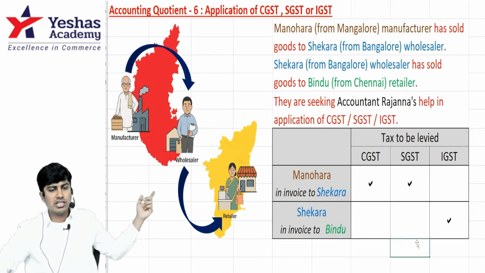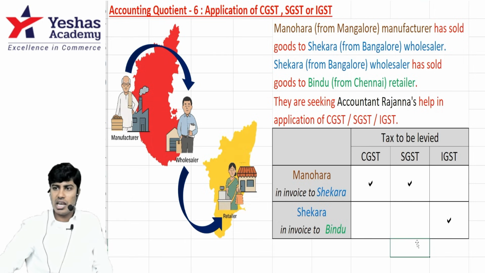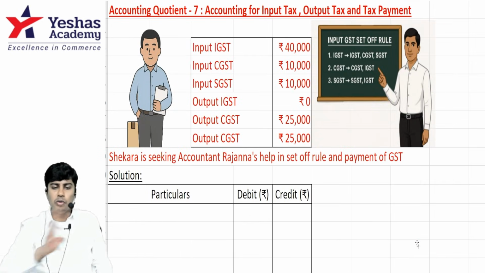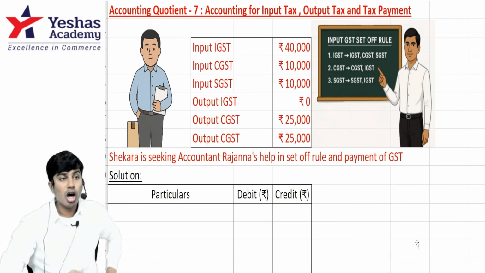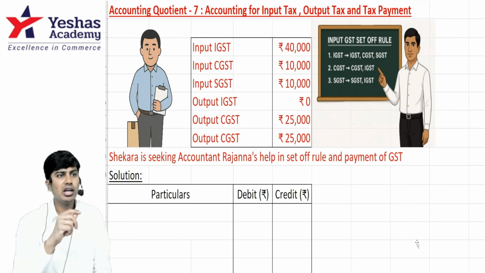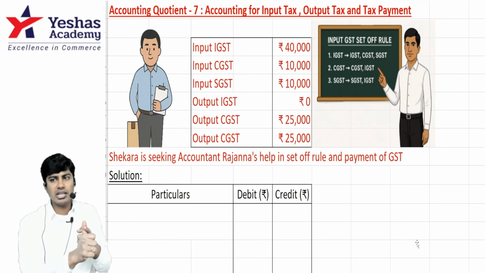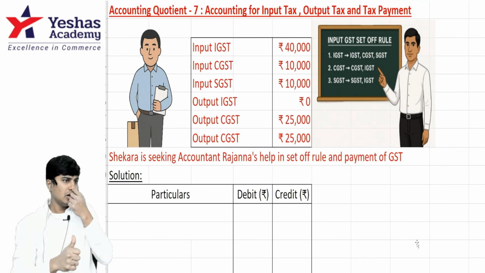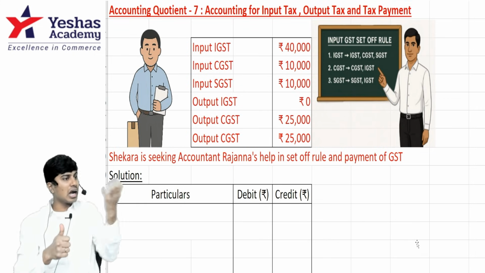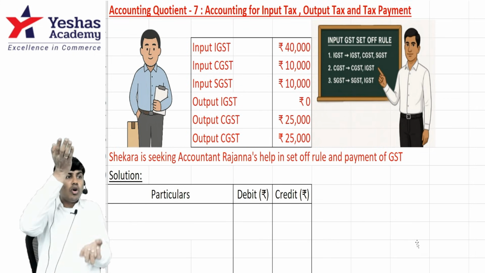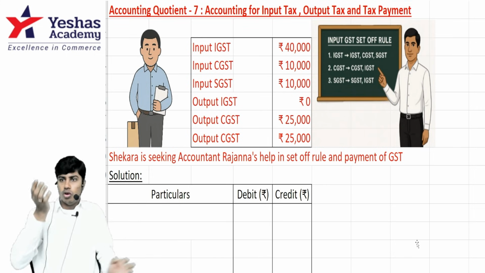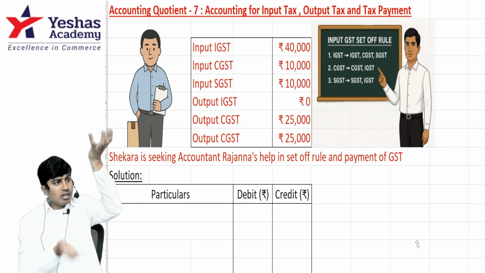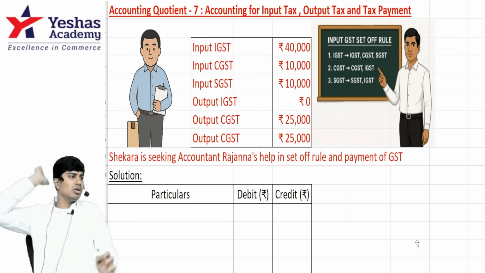You got AQ6? Can we go to AQ7? Last one. Input and output need to be adjusted. How do we adjust? Input is the money that we've already paid. Output is the money that we have now collected. If input is more and output is less, we don't have to pay anything to the government. If output is more and input is less, the excess amount should be paid to the government.